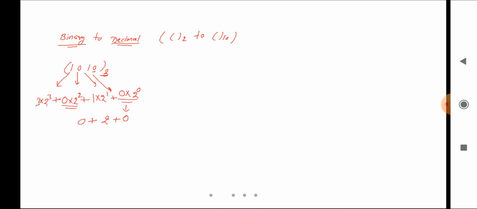Next one, 1 multiplied by 2 power 3. 2 power 3 is nothing but 8, so I will multiply 1 with 8, so it becomes 8. Finally, if we add this, I get 10, and its base is 10. Right? So is it clear to all?